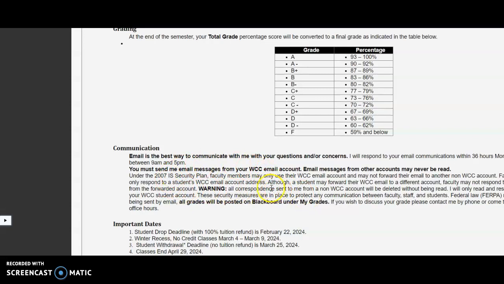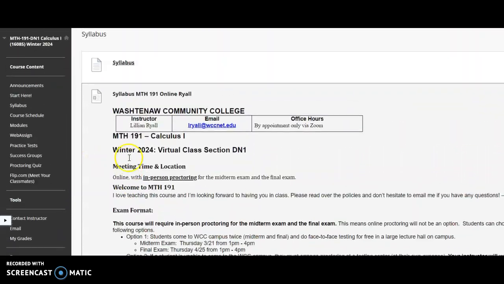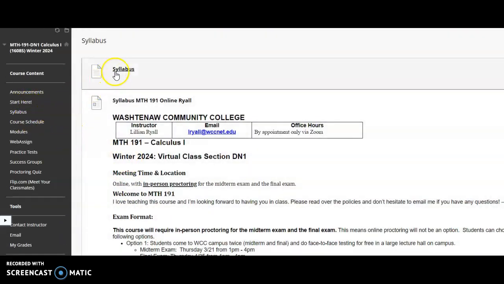If you need to communicate with me, please send an email. Make sure you're sending an email using your WCC student email account. I am not allowed to respond to other accounts, because there's a policy at WCC that is listed here. So make sure you are sending me an email from your WCC account. And then you've got some important dates at the end here listed for you. All right, so that's kind of our syllabus summary. You can also download a copy of the syllabus if you click this link here.